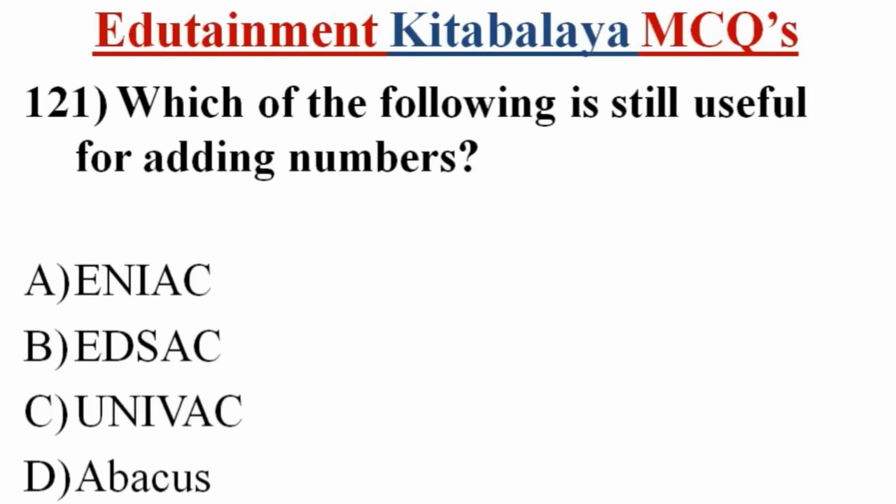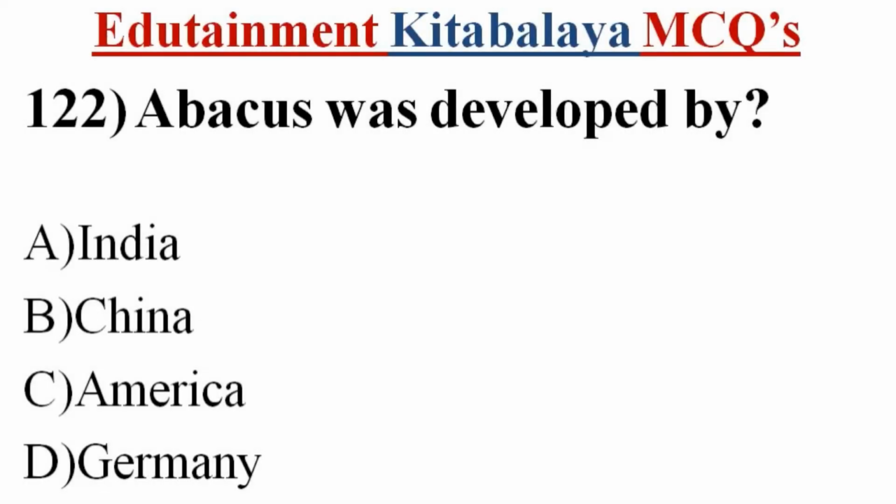Question number 121. Which of the following is still useful for adding numbers? A. ENIAC, B. EDSAC, C. UNIVAC, D. Abacus. Correct answer is D. Abacus.